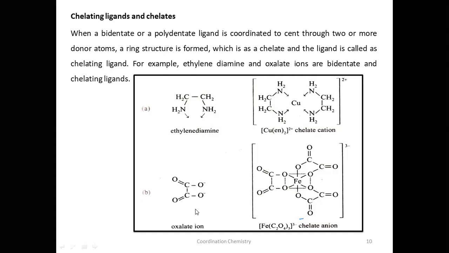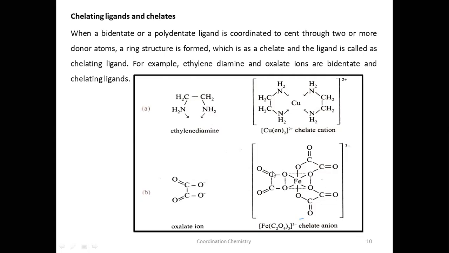Another example is the oxalate ion. In the oxalate ion, O- atoms are the donor atoms. When these form coordinate covalent bonds with the central metal atom, for example iron here, they form a ring like this, a chelate.